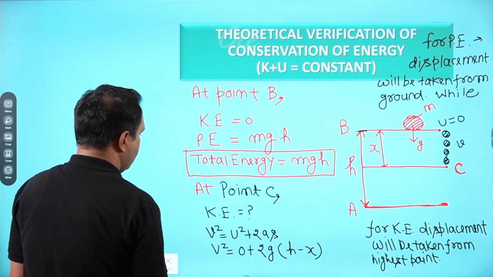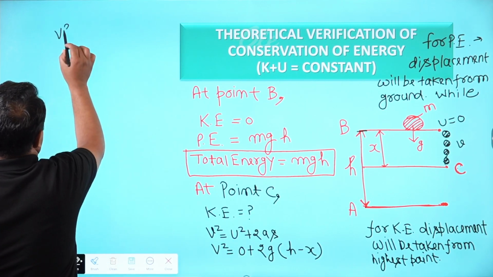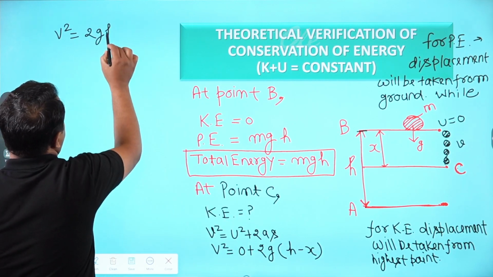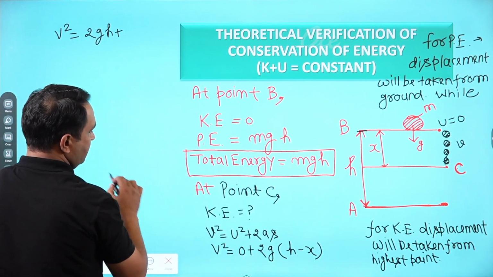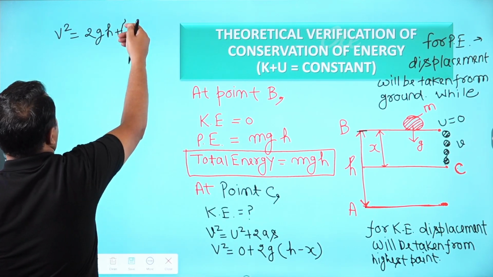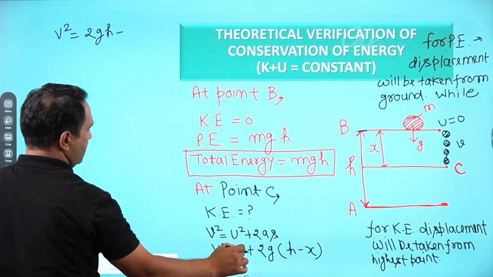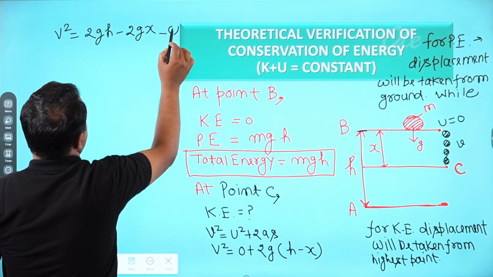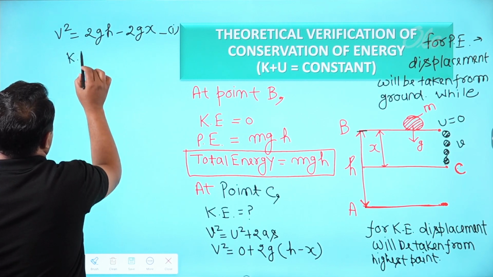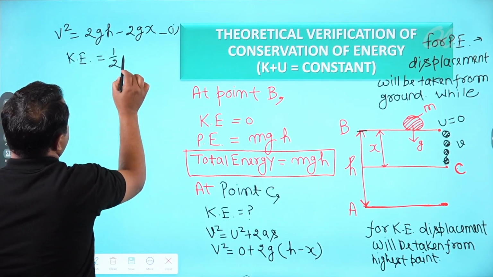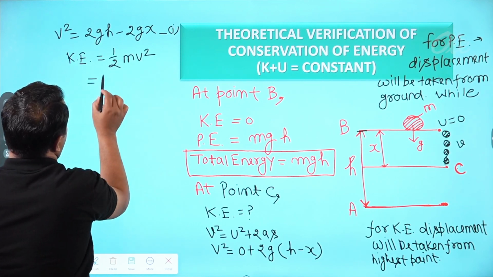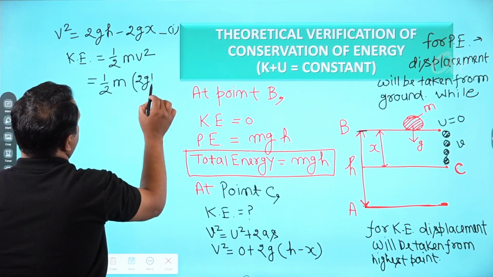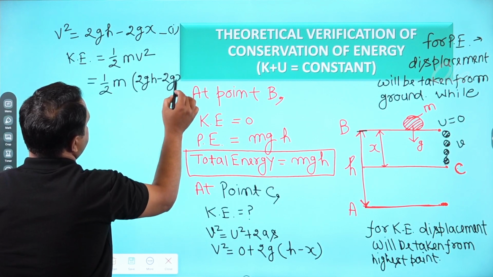Okay. So what we will get? V square is equal to 2g into (h minus x). We'll open the bracket, then we get 2gh minus 2gx. So this is the equation for V square. Now kinetic energy is equal to half mv square. So half m, we will put the value of V square, 2gh minus 2gx.